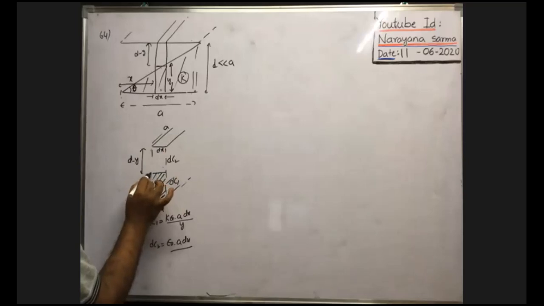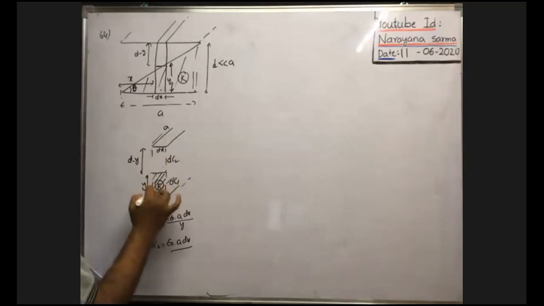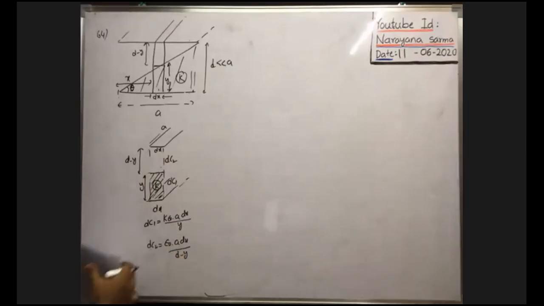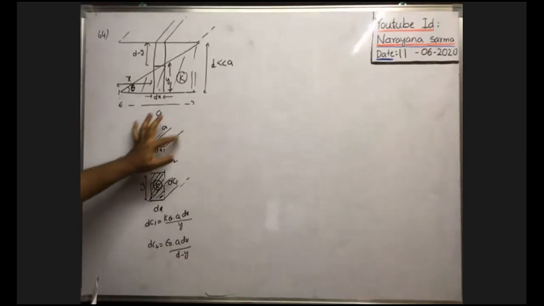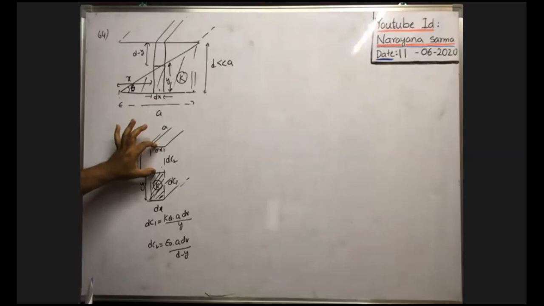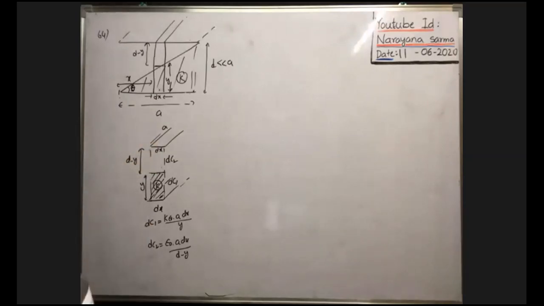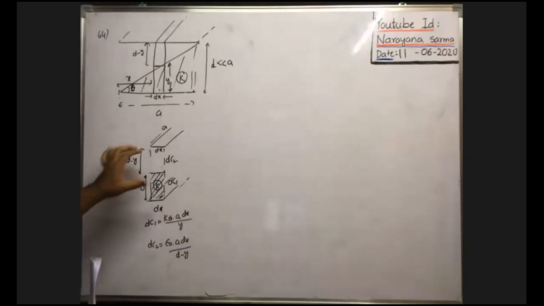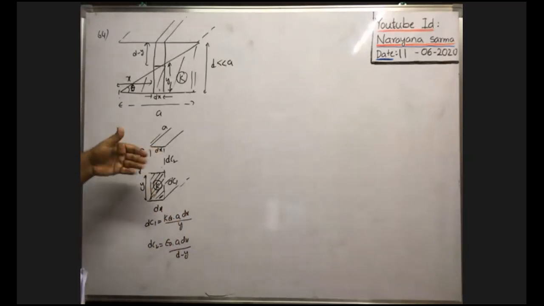We can imagine one plate here; both are in series. Now this capacitor and this capacitor are both in series. That's why the distance is d minus y: epsilon naught into area of this plate A into dx by d minus y. This is the capacitance of these two capacitors which are in series.